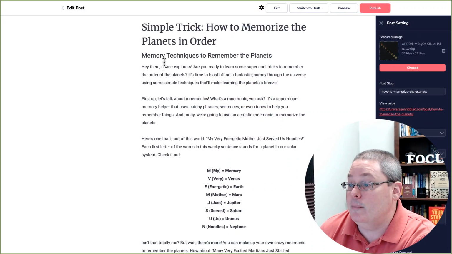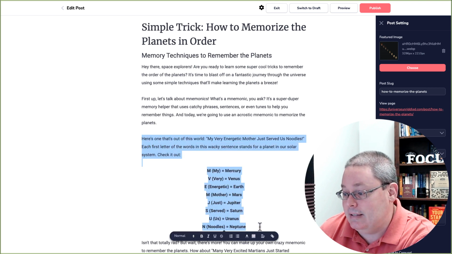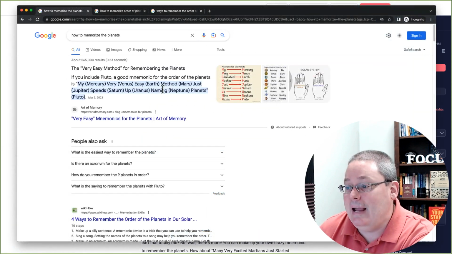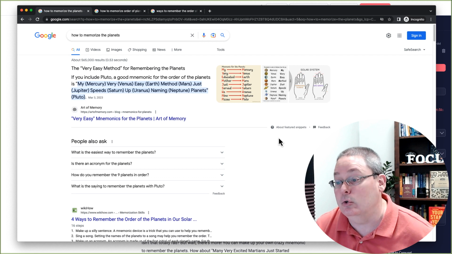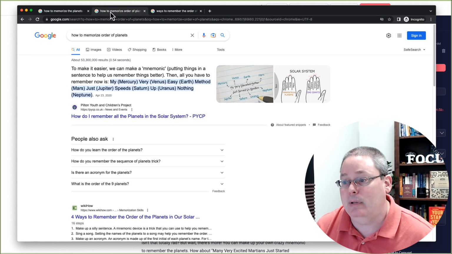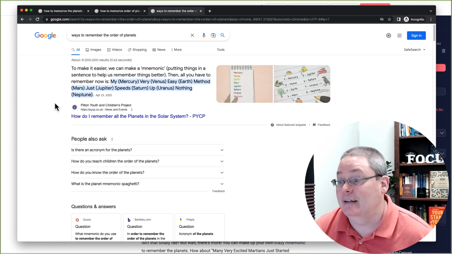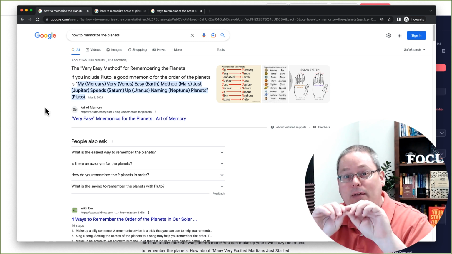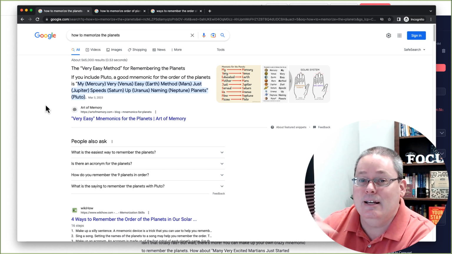And I'll do that in the blog, but first I want to punch up, or I want to try to create a snippet type or a piece of content that falls in line with, looks like and feels like what Google wants for snippets for how to memorize the planets, how to memorize the order of the planets, ways to remember the order of the planets. You can see here all those are different search queries, but they all sort of return the same format of that simple paragraph, a certain number of characters to win the snippet that gives that instant result.